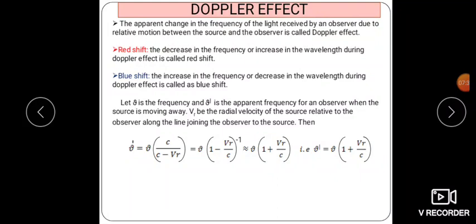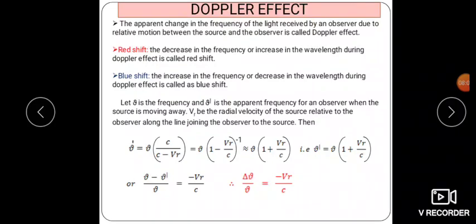Therefore ν − ν' divided by ν is equal to minus Vr upon c. So ν − ν' is the change in frequency. The change in frequency we can write as Δν. So Δν/ν is equal to −Vr/c.